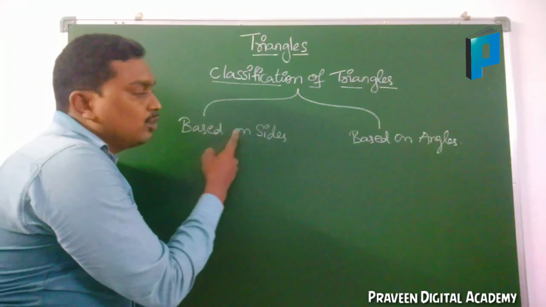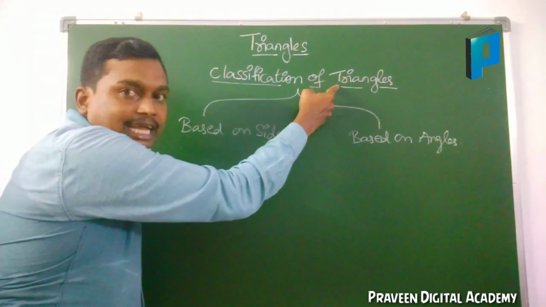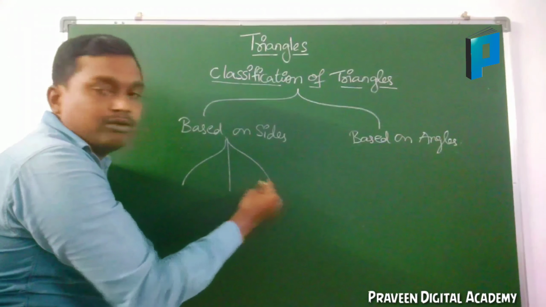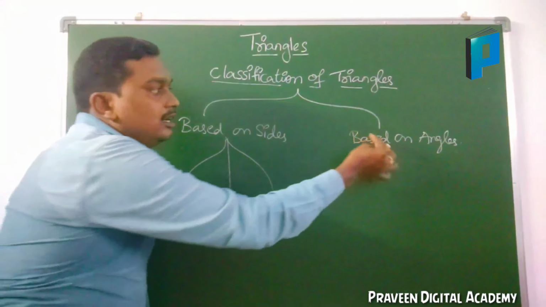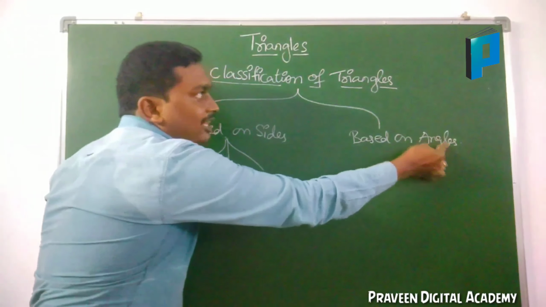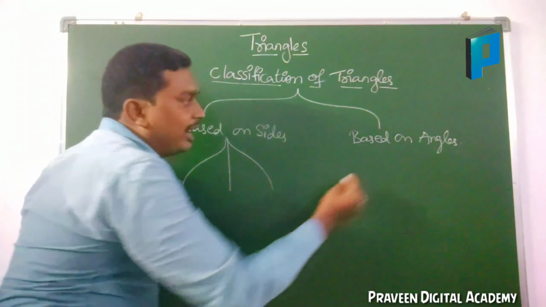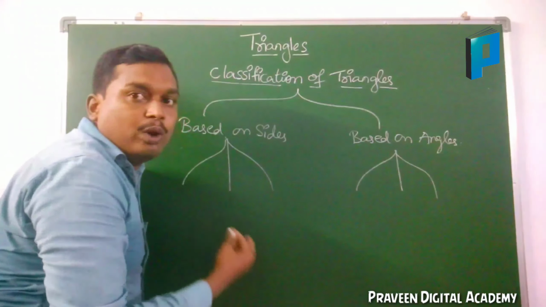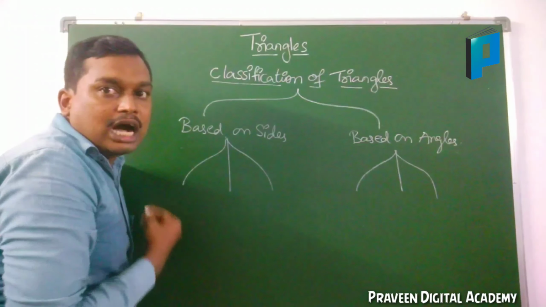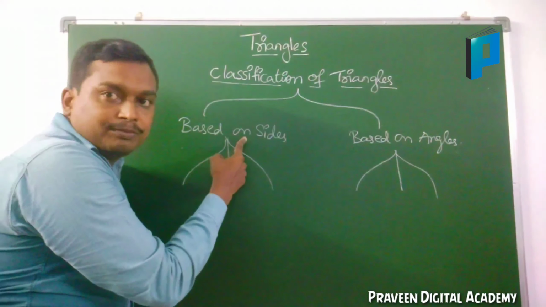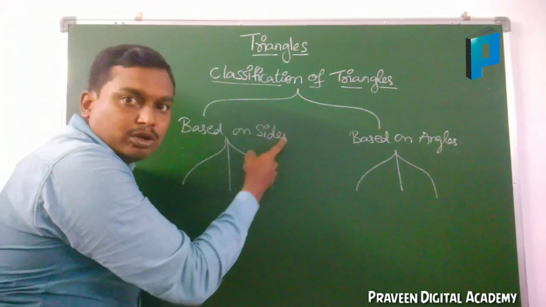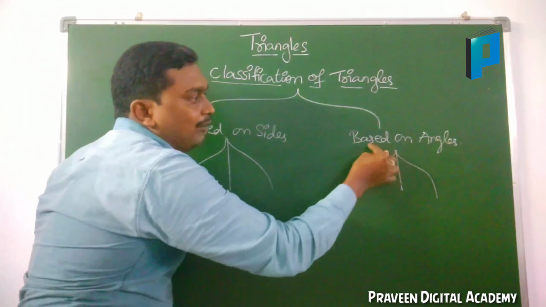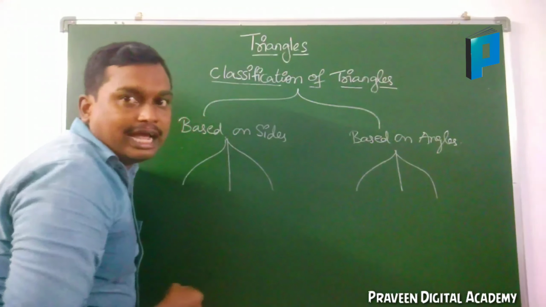Again, based on the sides of the triangle, there are three different types of triangles. Based on the angles, triangles are also divided into three different types. Now let us see what the different types of triangles are based on the sides, and then based on the angles.